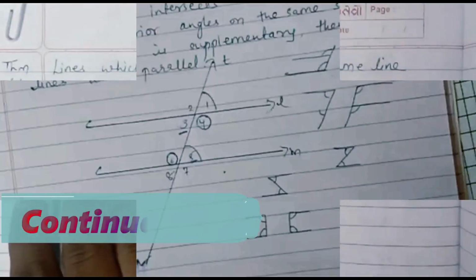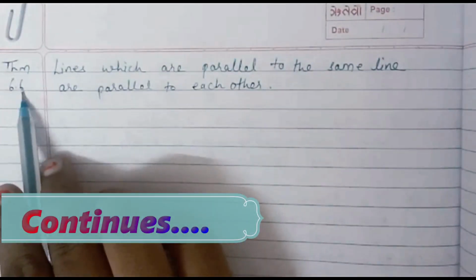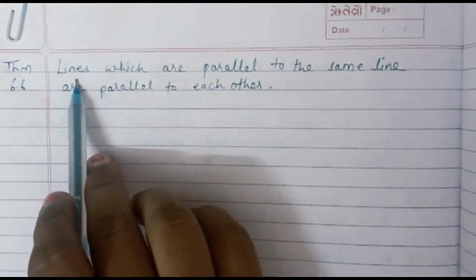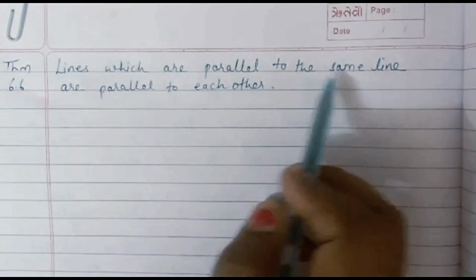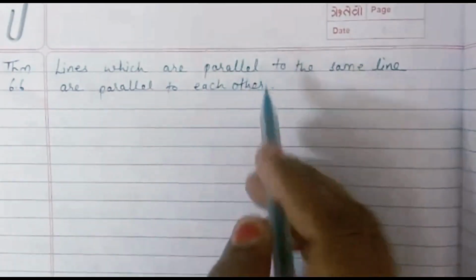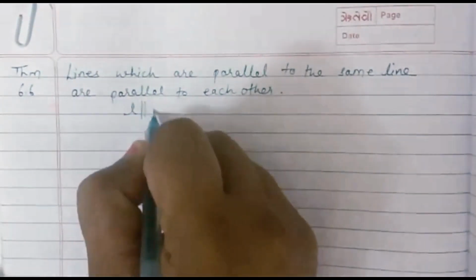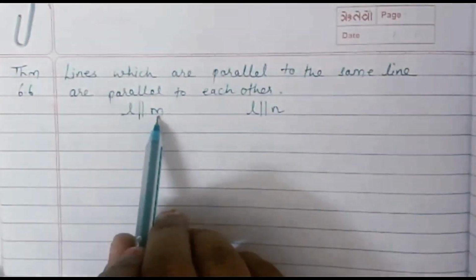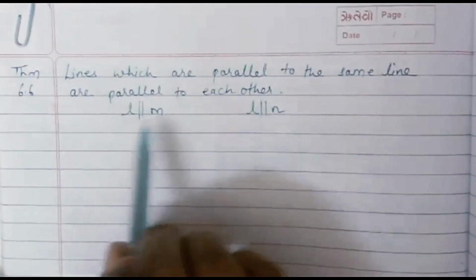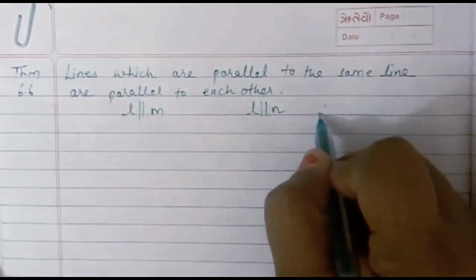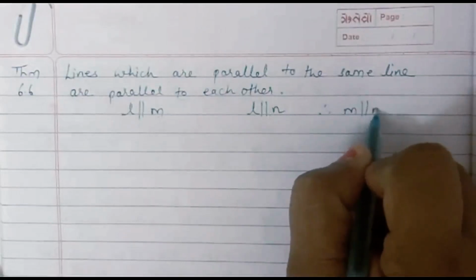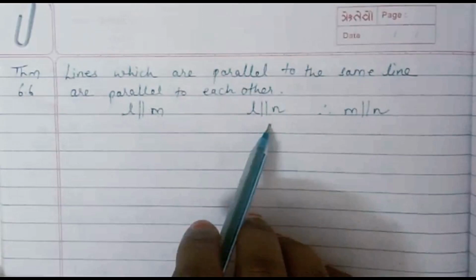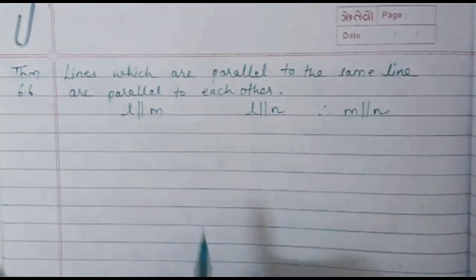Before going to the next exercise, the last statement of theorem number 6.6 says that lines which are parallel to the same line are parallel to each other. Suppose you have L parallel to M, and L is also parallel to N. You can see M and N are both parallel to the same line L, so according to this theorem, M will be parallel to N. And it is not only applicable for two lines, it is also applicable for more than two lines.